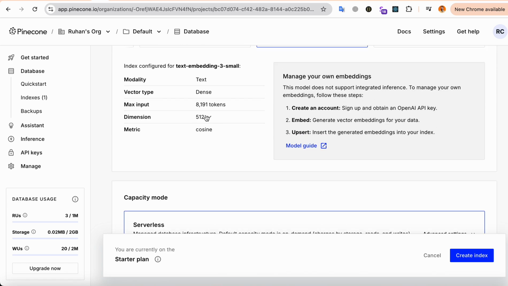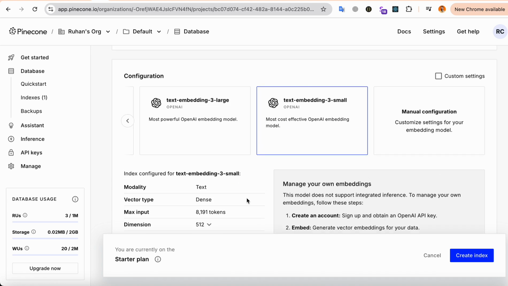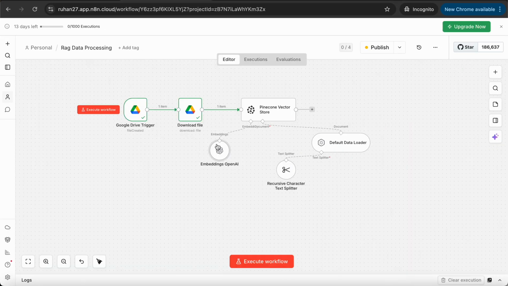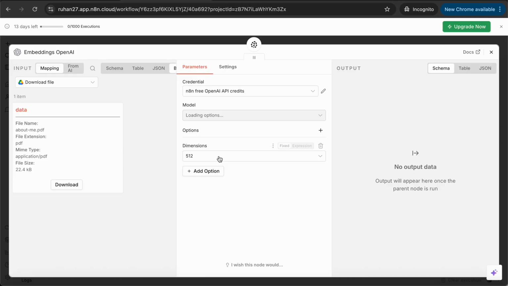Also, you can select the dimension based on your model. So if your model is small, you can select your dimensions based on that. I selected 512, but you can also select these ones. If you select these ones, you also need to update your dimensions in your embedding model.